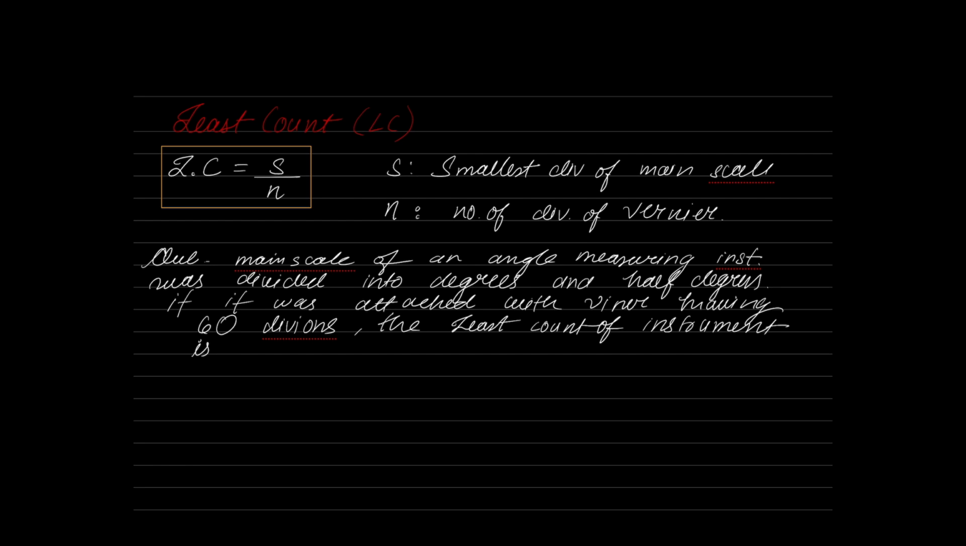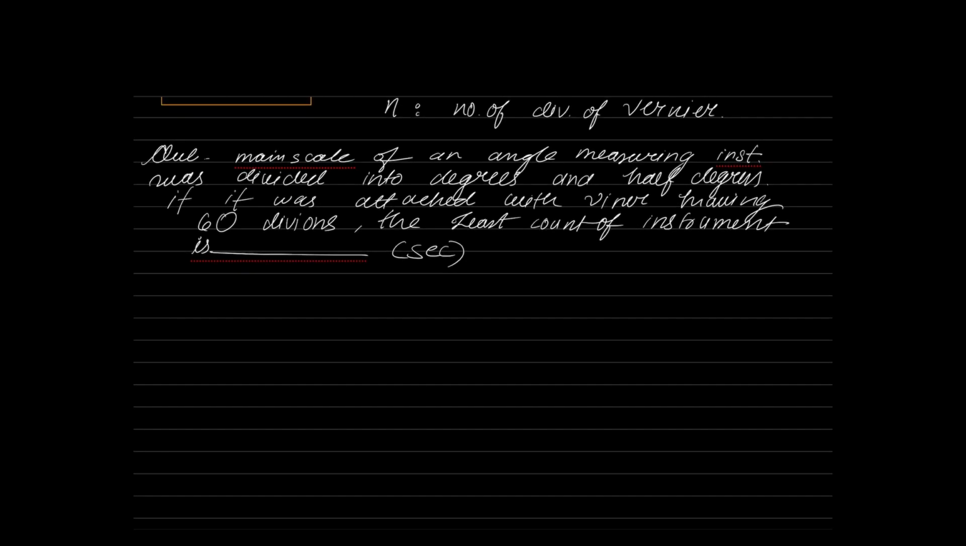Any answers? 0.5 degrees. So you just report the answer in seconds for me. The main scale of an angle measurement was divided into degrees and half degrees. So what is the meaning of that? This is the main scale of my instrument. This is 0 degree and this is 1 degree. This was further divided into half degrees.